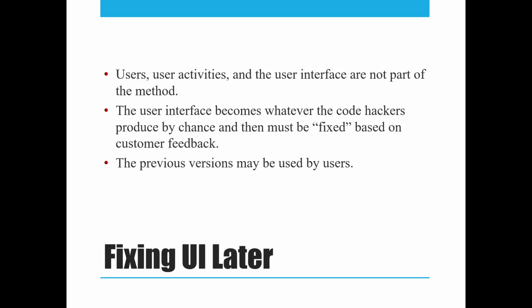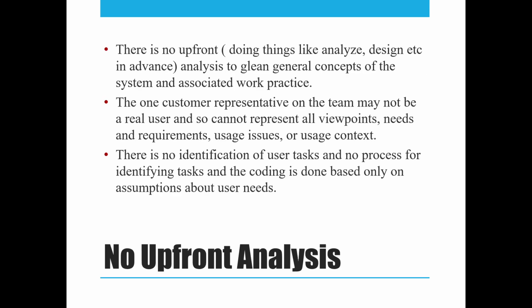Second important drawback is that what agile software engineering method does, it first develops the code, it develops the functionalities, and then later on it thinks about fixing the user interface problems. So users, user activities or user interface is never a part of your agile software engineering method. It's just the coding is done and then later on if there is any kind of feedback from the customer regarding the UI, then that is fixed up in the next version.